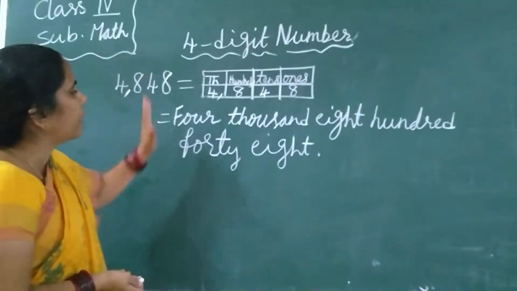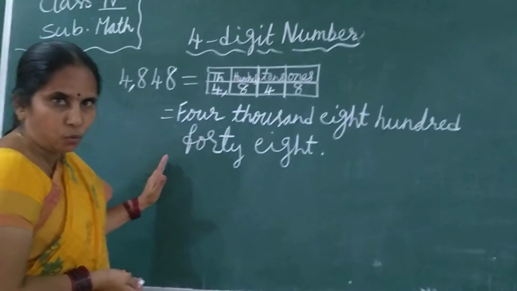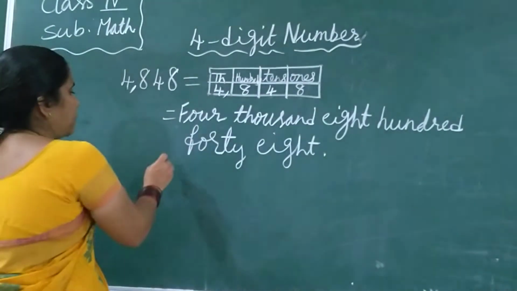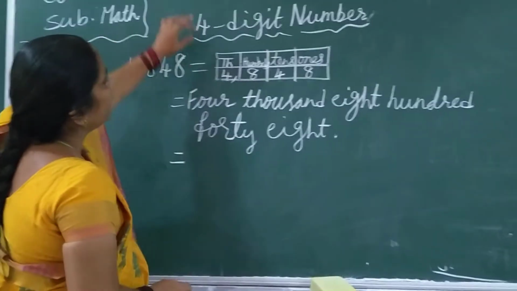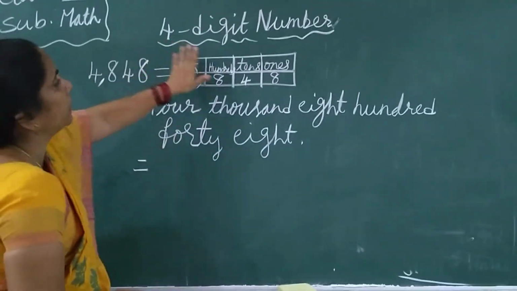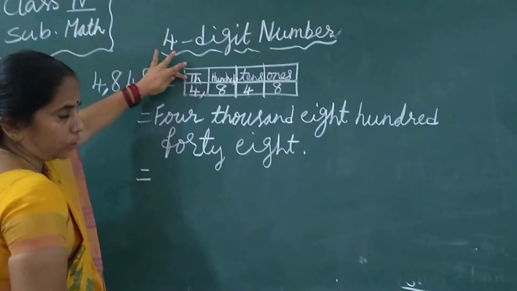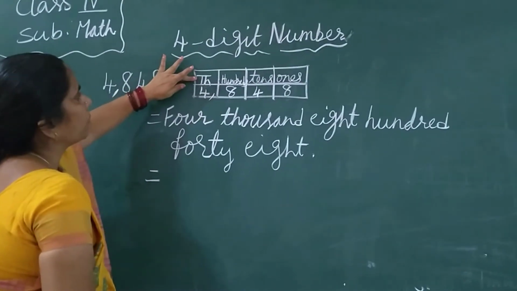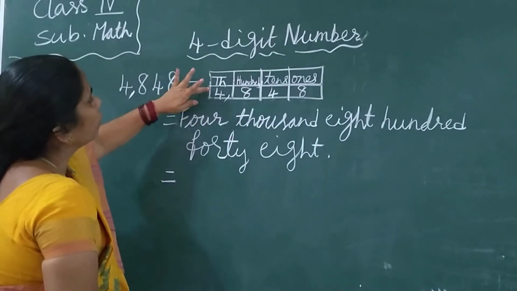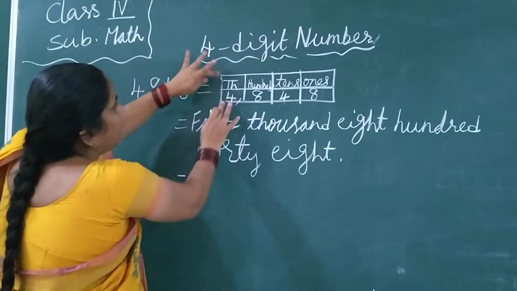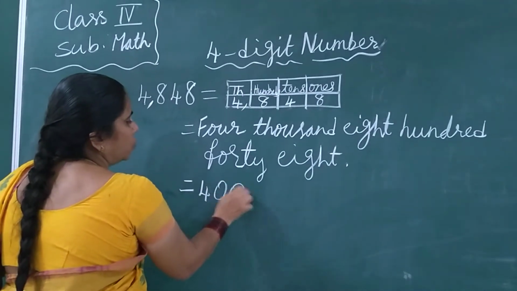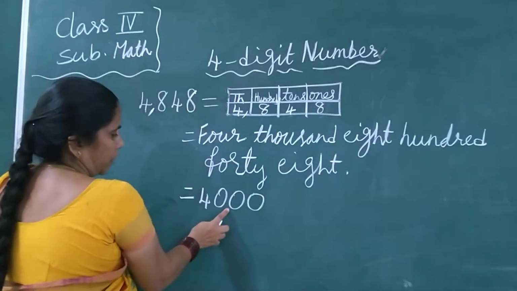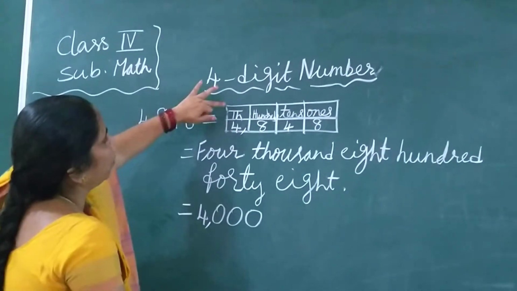And the same thing we will write in expanded form also. How will you write in expanded form? When you are writing the expanded form, we will start from the greatest place value. In this, the greatest place value is thousands. So in the thousands place, which digit is there? 4. So 4 is in the thousands place. So what will you write here? 4,000. For 1,000, how many zeros are there? 3 zeros. So 4 is in the thousands place.